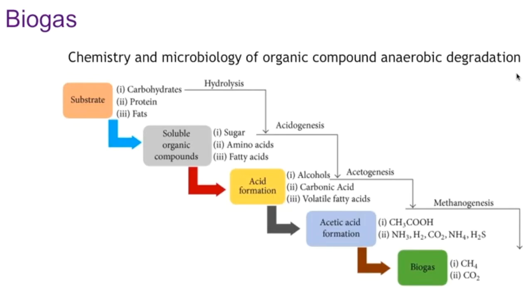As I said before, this degradation process occurs through the action of several types of microorganisms. These microorganisms can be grouped into four stages of the anaerobic digestion process. The hydrolysis process is where the complex organic matter will be degraded to soluble organic compounds such as sugar, amino acids, and fatty acids. The following process is called acidogenesis.